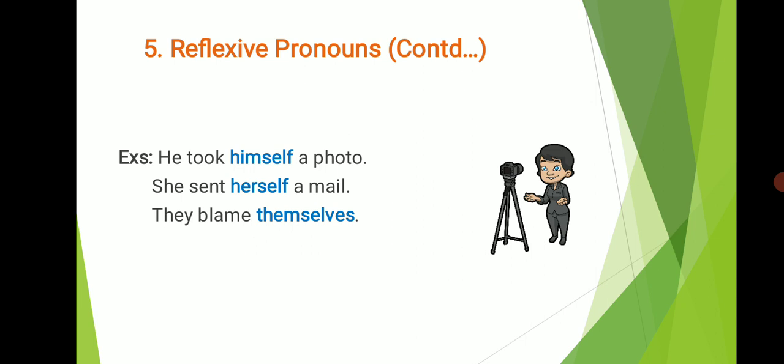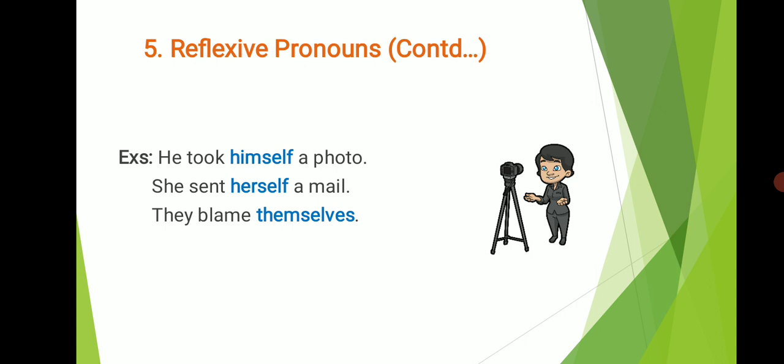Examples, he took himself a photo. In this example, the word himself is a reflexive pronoun. It emphasizes the doer of the action, that is, he. Here he is the subject. So he is the doer of the action. That is, the reflexive pronoun himself is used to emphasize the doer of the action, that is he here.